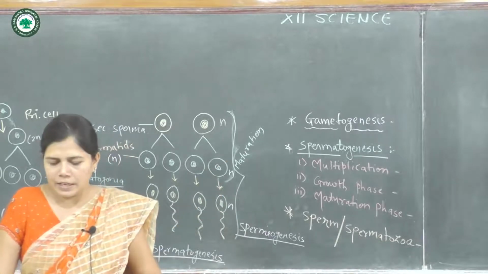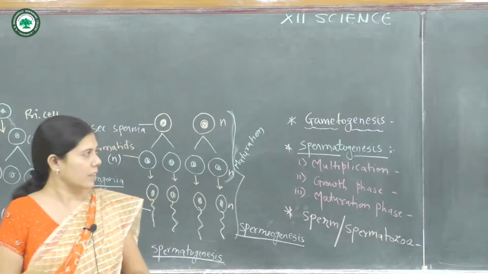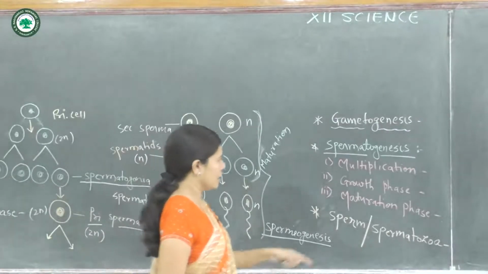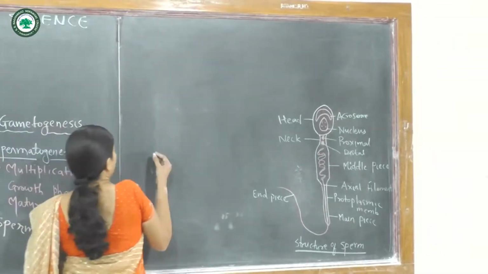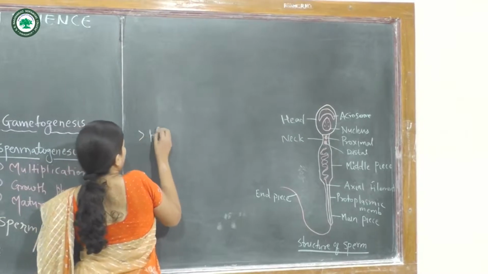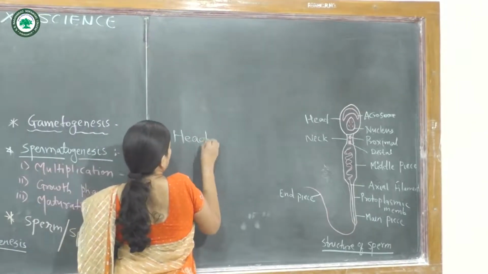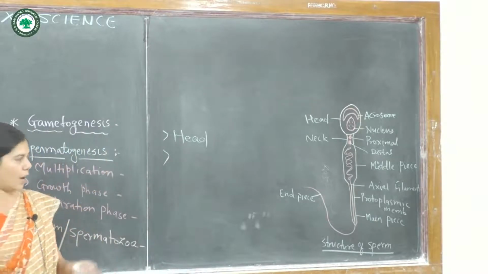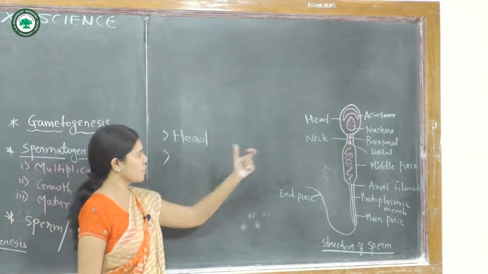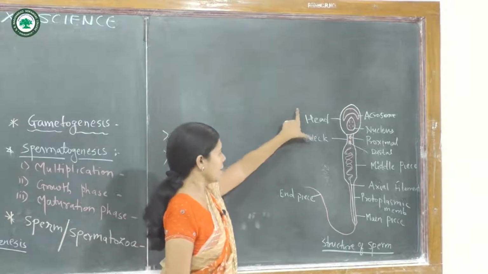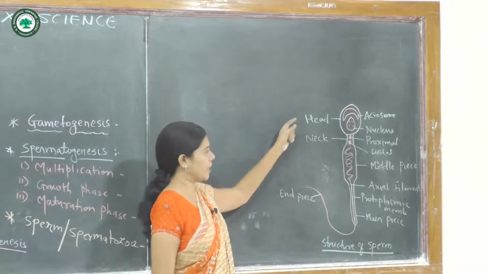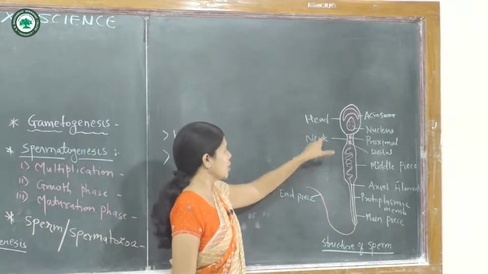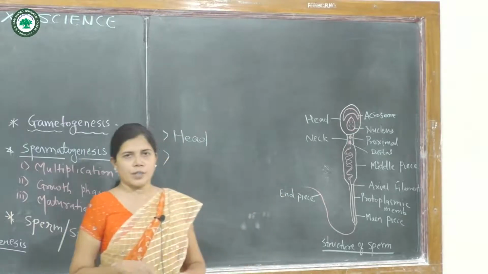The structure of sperm is mainly divided into 3 parts, starting with the head. The uppermost part of the sperm, the head, is oval and rounded in shape.